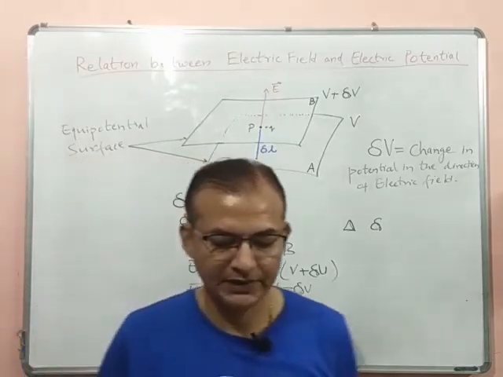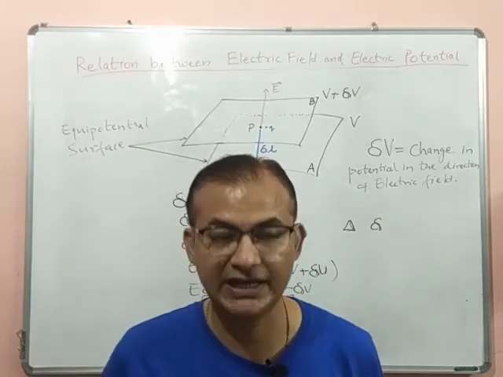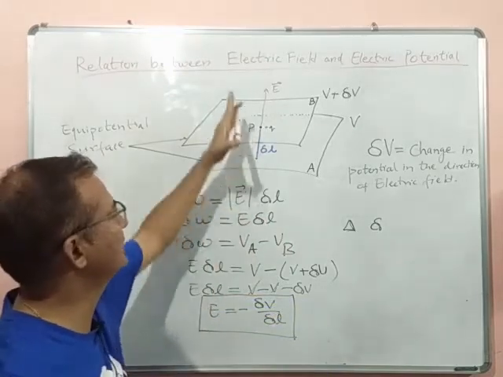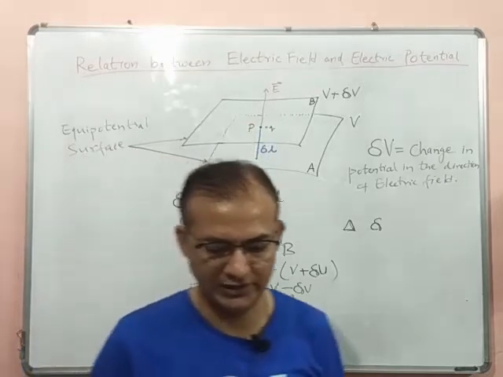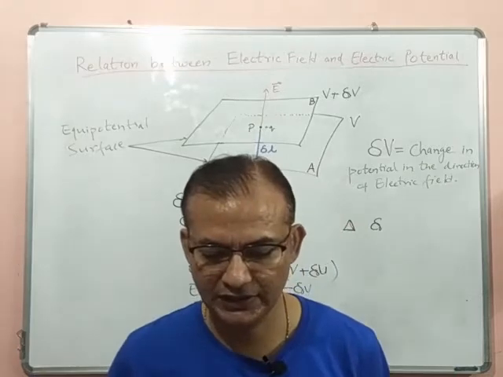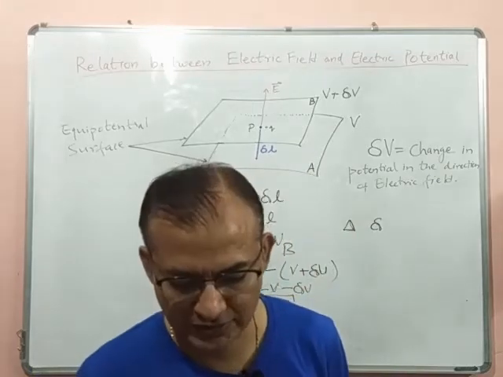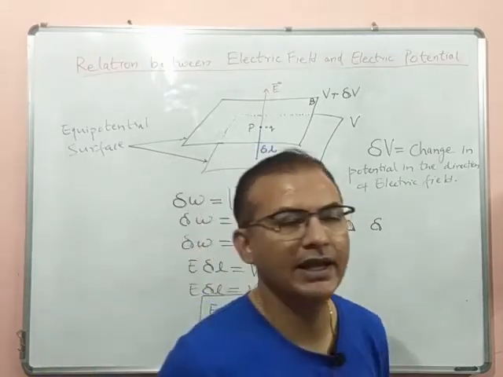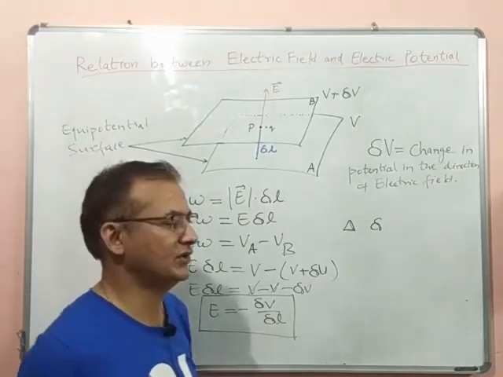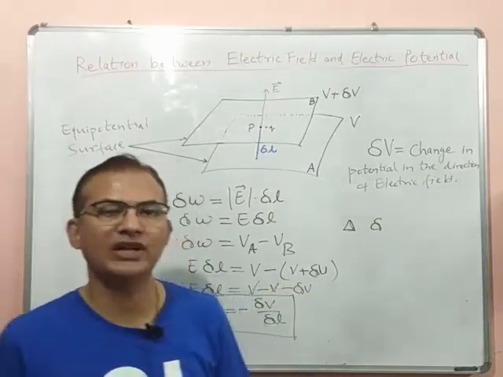So this is the first conclusion of this relation. And the second is, the negative sign shows that the direction of electric field is the direction of decreasing potential. The third conclusion is, the magnitude of electric field is given by the change in the magnitude of potential per unit displacement normal to the equipotential surface at the point. This is called potential gradient. See, this delta V upon delta L is the rate of change of potential with respect to the displacement. So that is why it is called potential gradient.